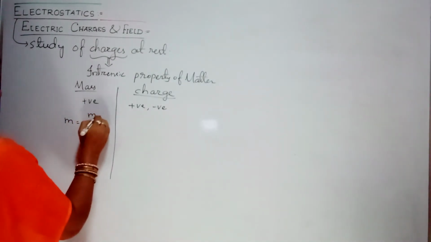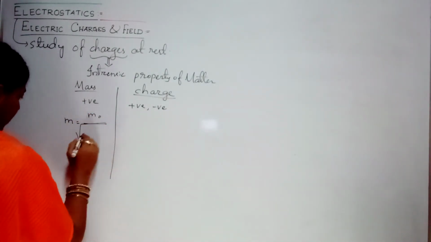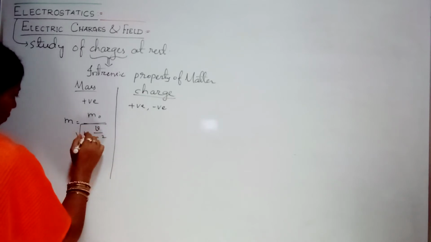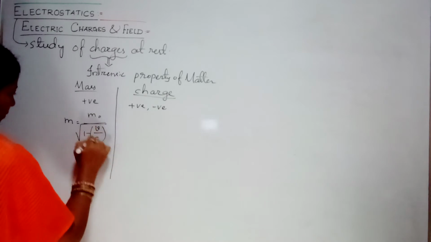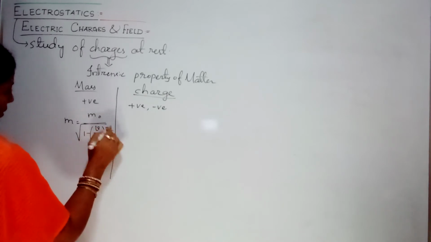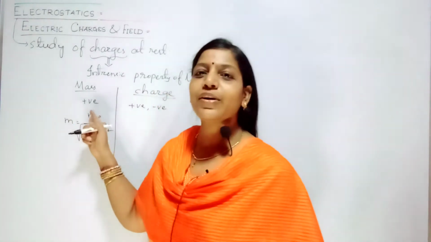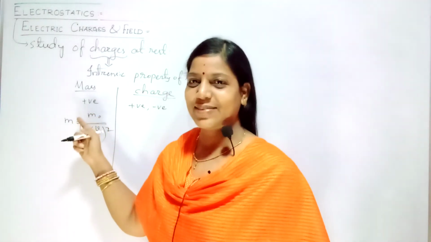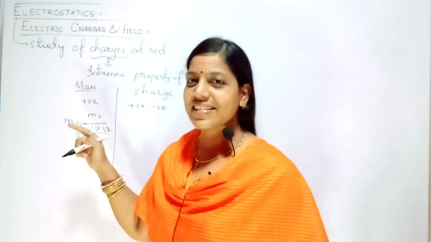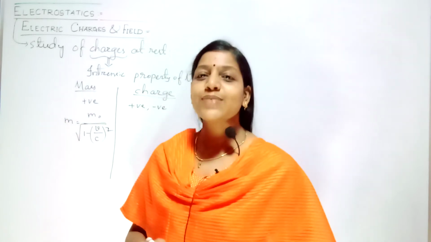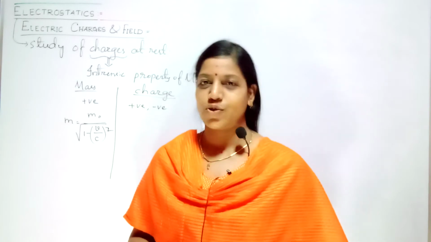M equals m naught divided by square root of 1 minus V by C whole square. Where, what is this m naught? This m naught is nothing but your mass at rest. What is the mass you find when the body is at rest?